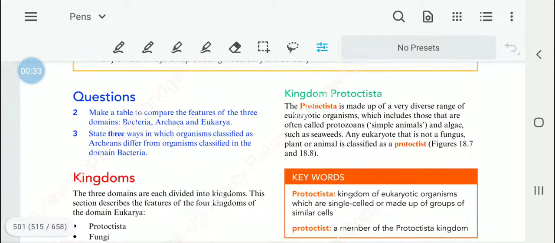Now, if we look at kingdom Protoctista, they have a very wide range of eukaryotic organisms. But we most often call them protozoans, and protozoans means simple animals. Proto means simple, or the original type kind of. So the simple animals, and also we find them as simple algae or seaweed. Any eukaryote that does not belong to the fungus, plant or animal category would be classified as a protoctist.